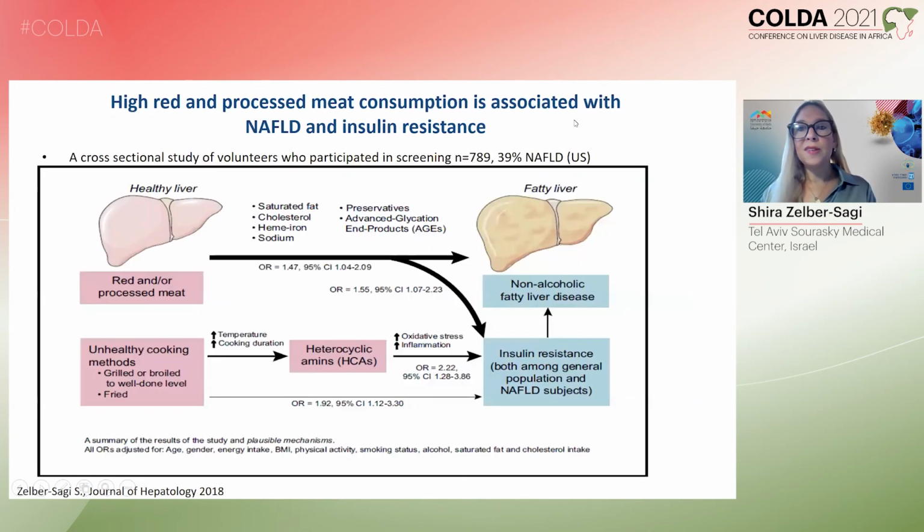Moving specifically to processed meat, we have shown previously that high consumption of red and processed meat is related with NAFLD and insulin resistance. And if you fry it or prepare it to a very well done level, it is also related with insulin resistance, something that is explained by the formation of unhealthy compounds during this preparation method, which are heterocyclic amines and advanced glycation end products, which are related with insulin resistance and inflammation.